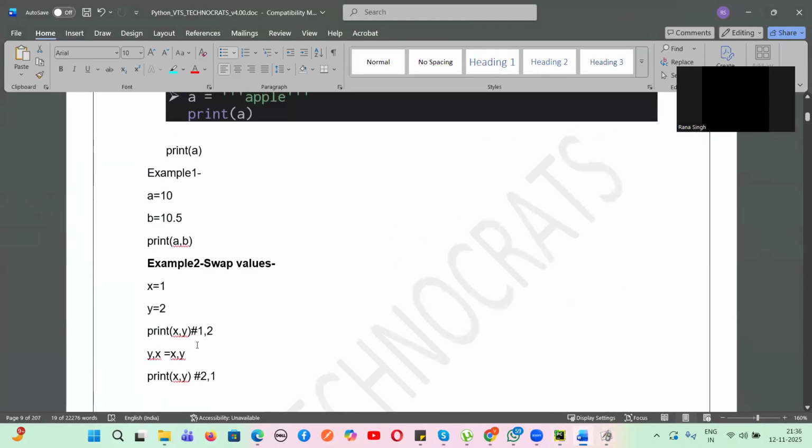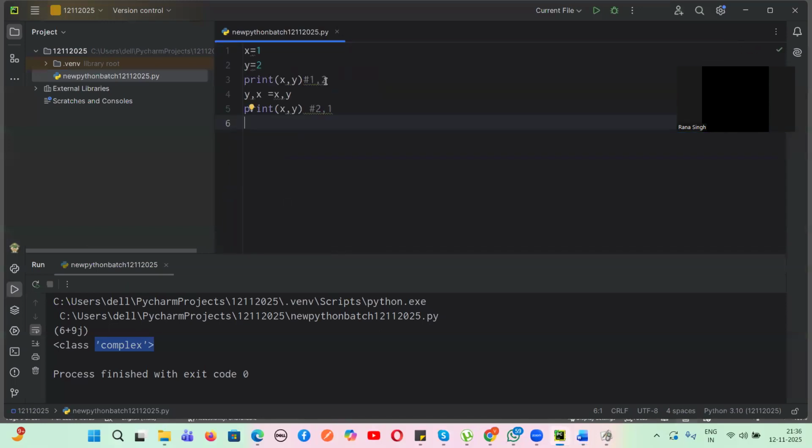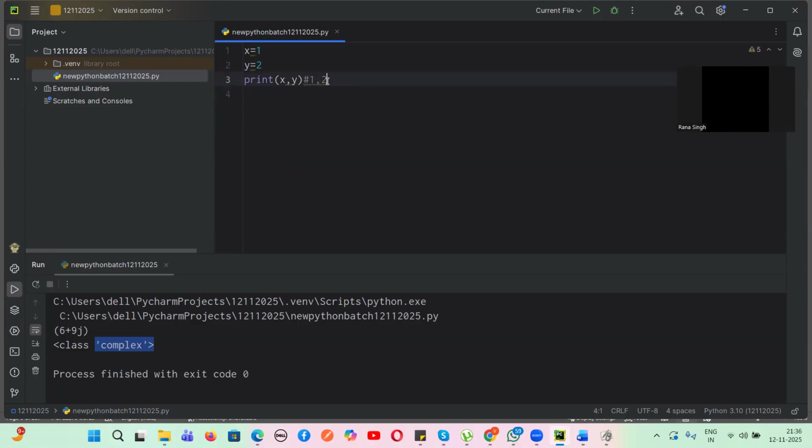So now we are learning something called swapping of numbers. How do we swap numbers? Let's suppose we have written this. Sumati, can you tell me the output of this one?